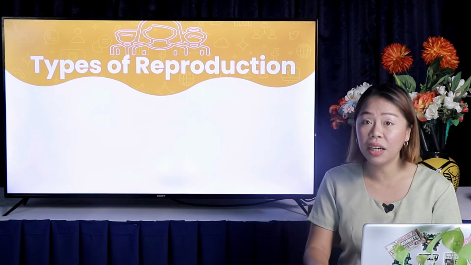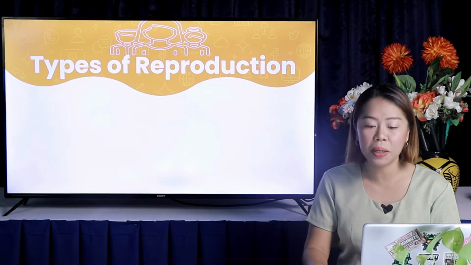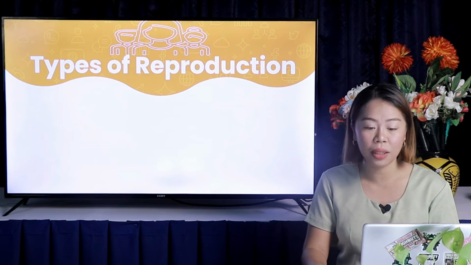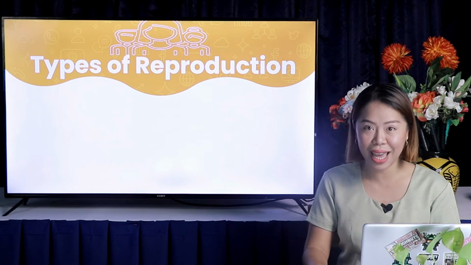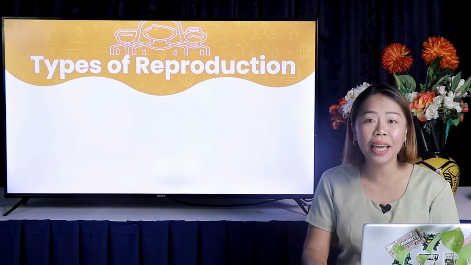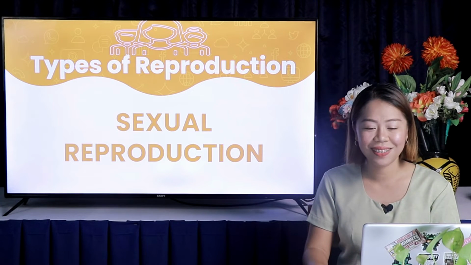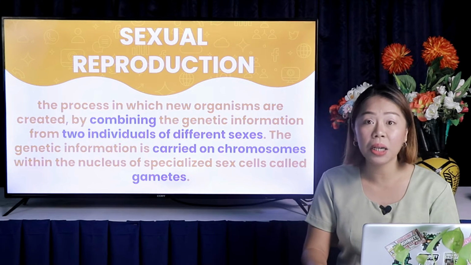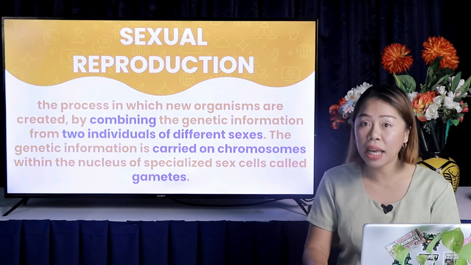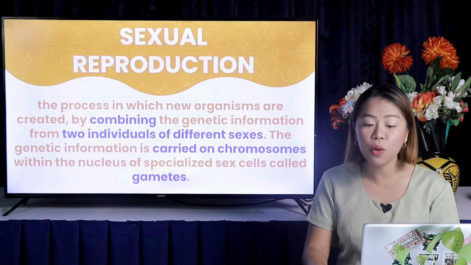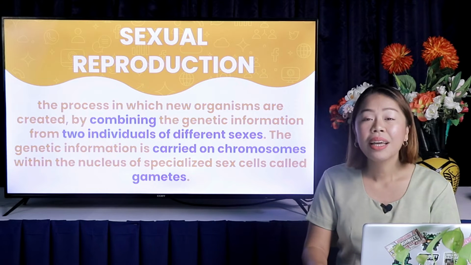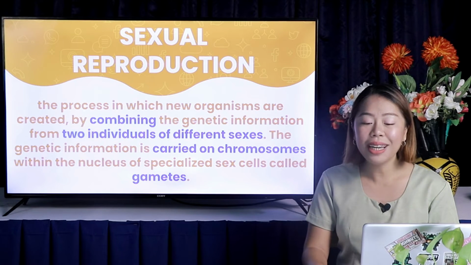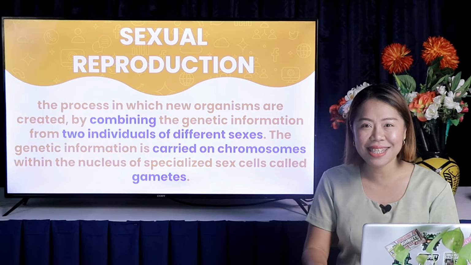Based on our activity earlier, it focuses on two terms, sexual and asexual. Those terms are known as the types of reproduction. Let us begin with sexual reproduction. It is the process in which new organisms are created by combining the genetic information from two individuals of different sexes. The genetic information is carried on chromosomes within the nucleus of specialized sex cells called gametes.